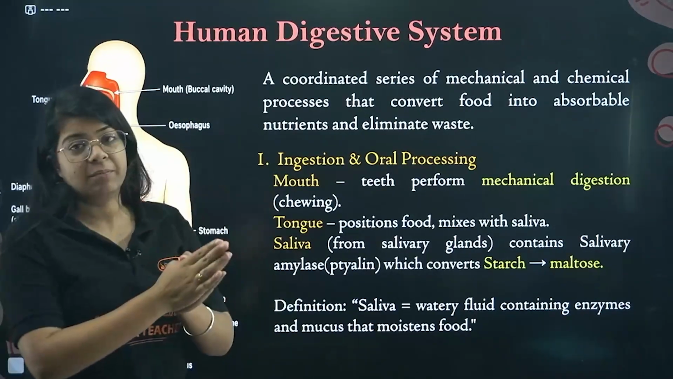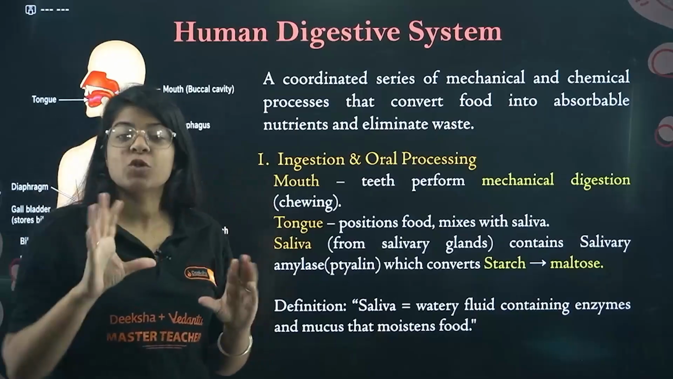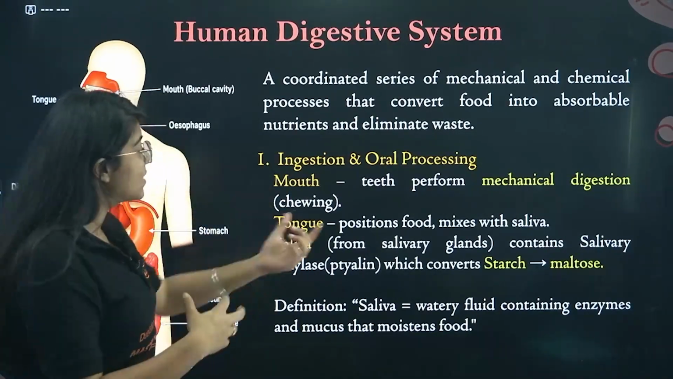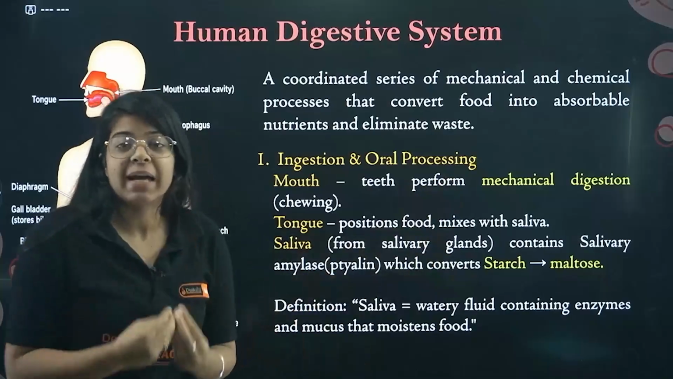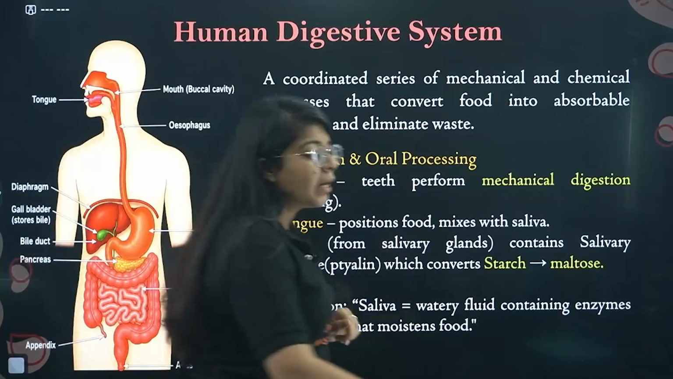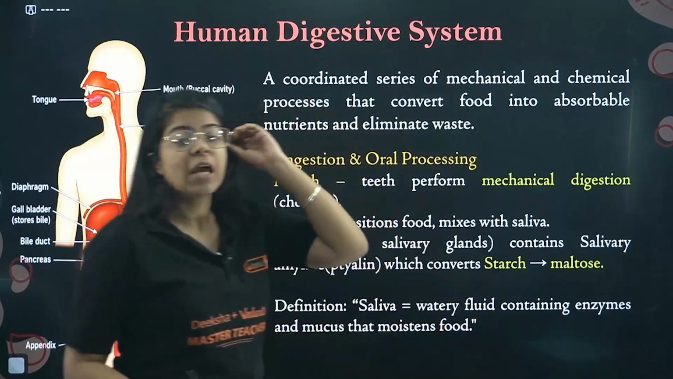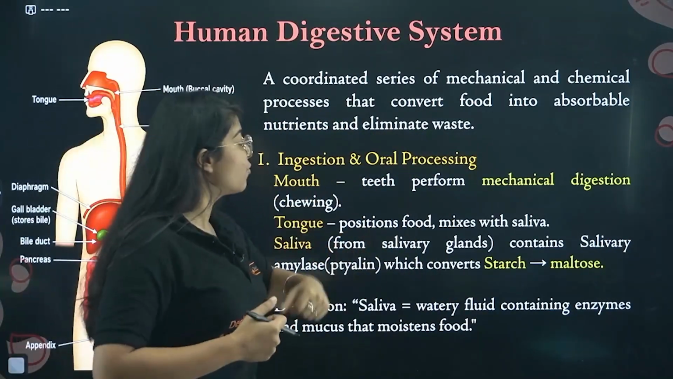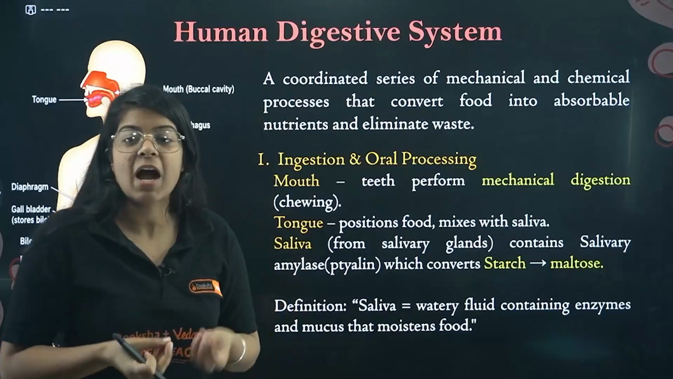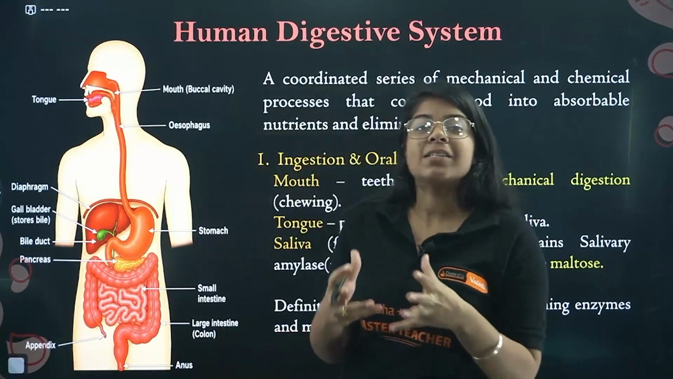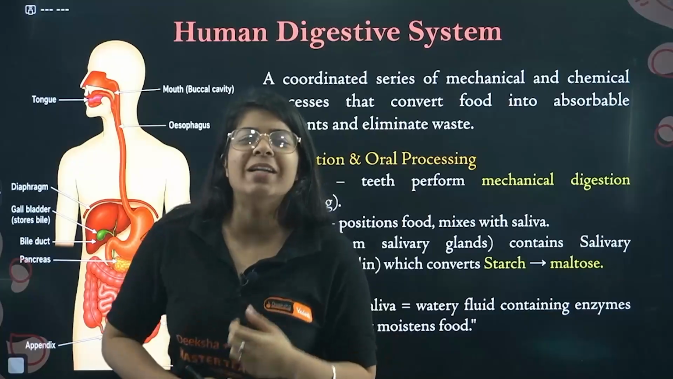Now what is happening in the mouth? In the mouth we are chewing, so we are performing mechanical digestion. Our teeth are performing mechanical digestion. You'll remember that. Then coming on to the tongue. Your tongue helps in tasting the food, positions food and mixes it with saliva, and on the tongue we have so many taste buds that let us see that this is spicy, this is sweet.